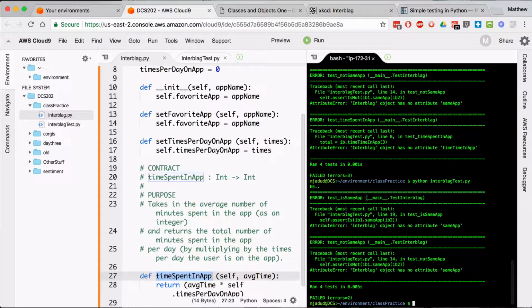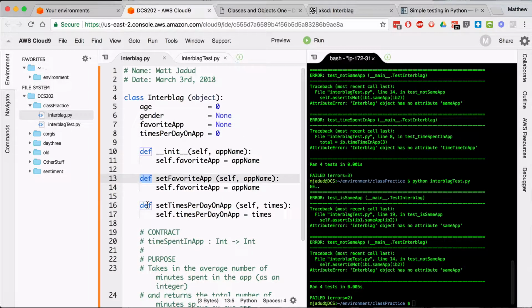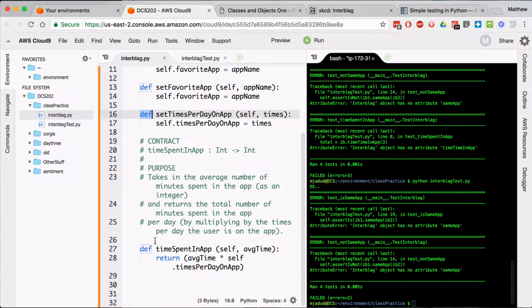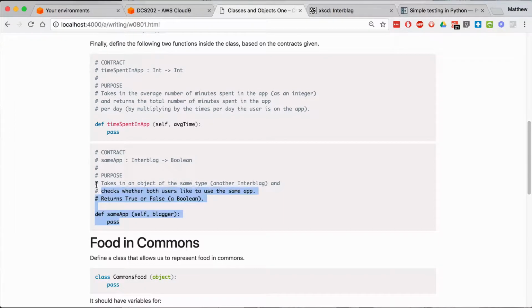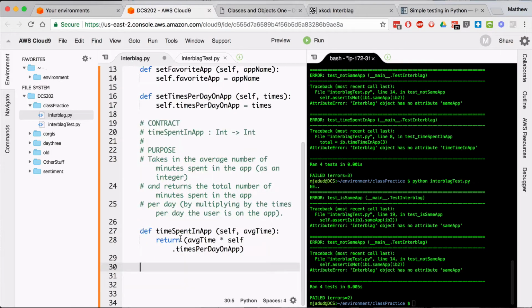So now I still have to write the function sameApp. It's telling me that the interblag object does not have an attribute called sameApp. What that means is that nobody has defined sameApp. In this case, nobody means you or me. Oh, what am I doing? I should read the direction. That's one of the functions I'm supposed to write. Let's copy and paste it.